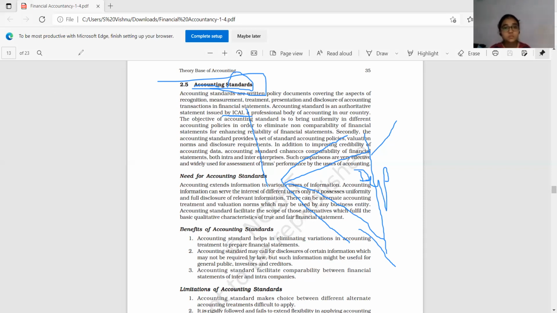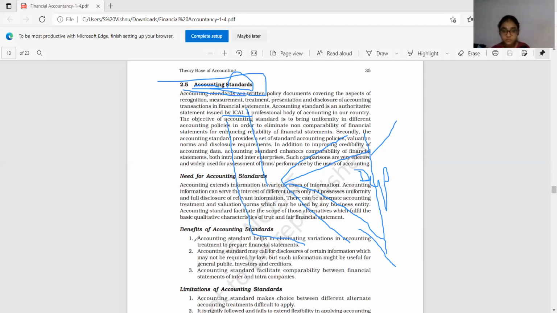In our country, ICAI is prescribing standards, how to maintain records, how much depreciation should be provided. I mentioned reserve also. In the previous class, I asked whether you know bike riding or scooty riding. In reserve, it will be petrol. Then you will have some petrol in reserve. How much amount of profit should be kept in reserve? There should be some standard. So ICAI prescribes some standards.